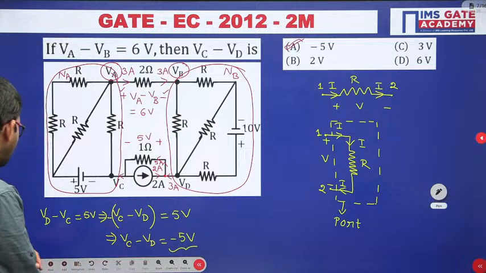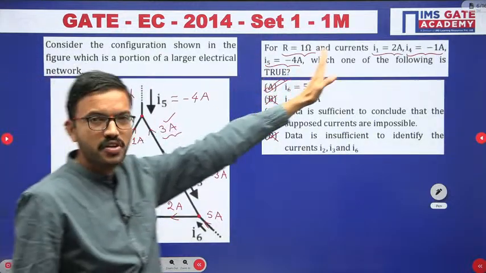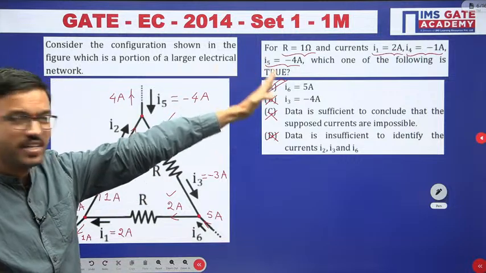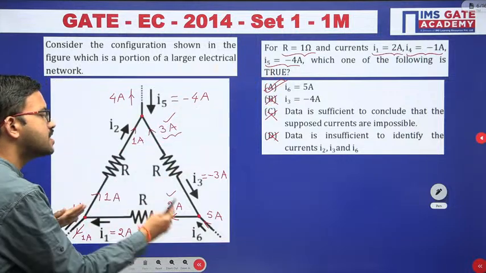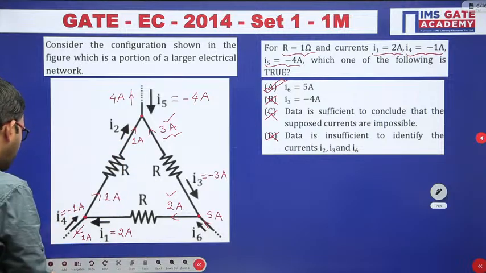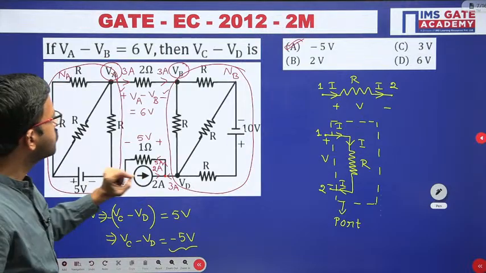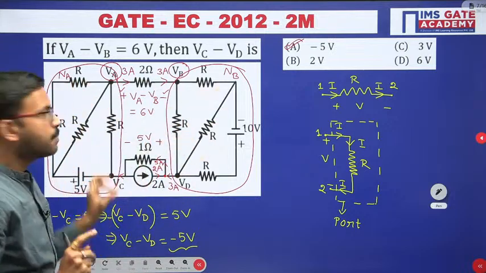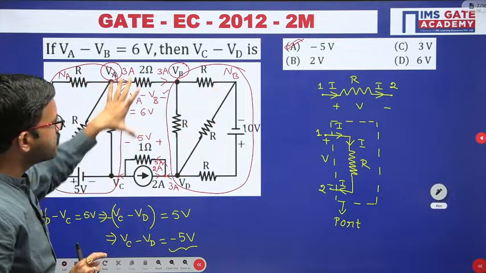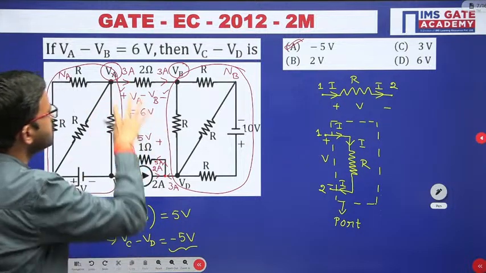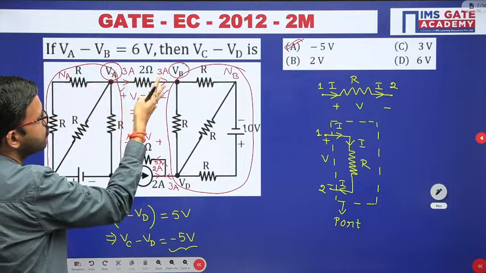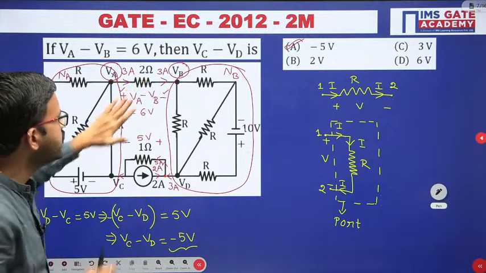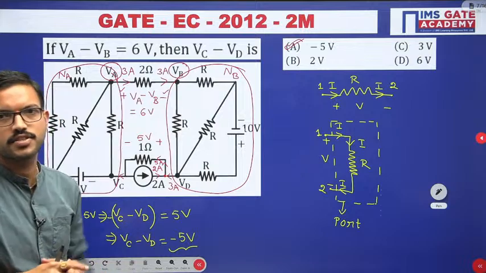See, in the previous question they have given the information with respect to currents. Even the resistor value they have given, but since they have given directly current values, we have applied KCL at the nodes and then we have solved. And in this question, in the majority of the resistors they have mentioned R, but for this resistor and this resistor they have given the value. And surprisingly, instead of current they have given the voltage difference. With the help of that and by using Ohm's law, we calculate the current and once again we have used the KCL. That's all.